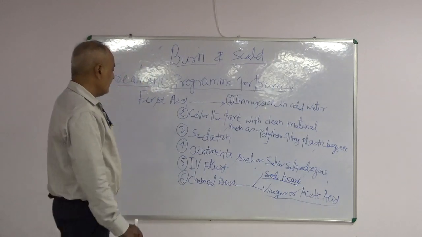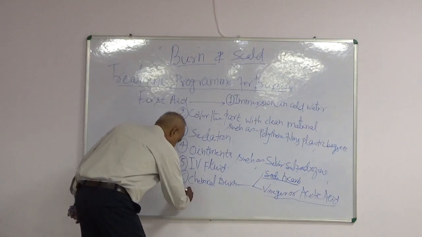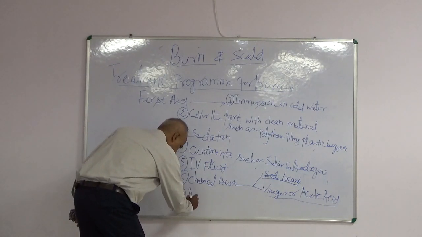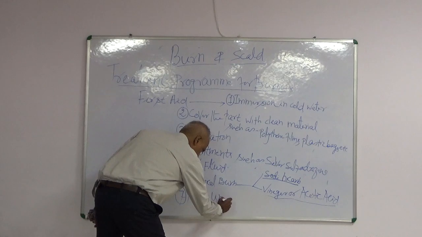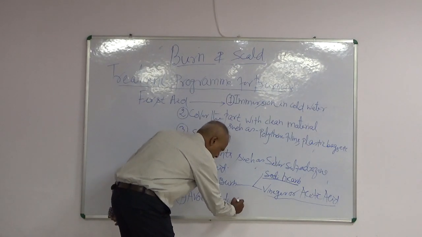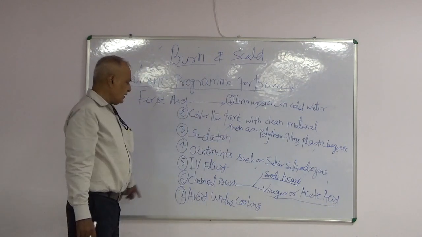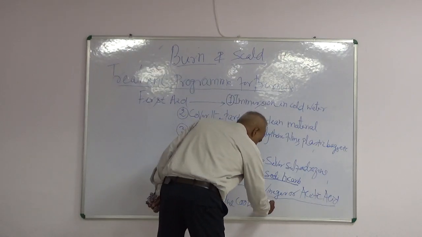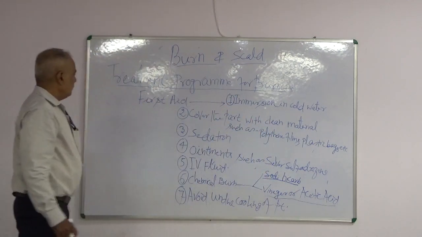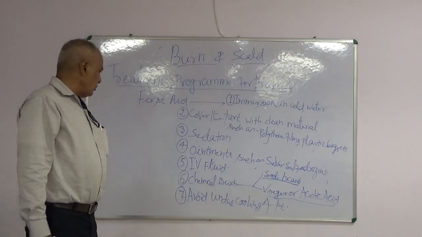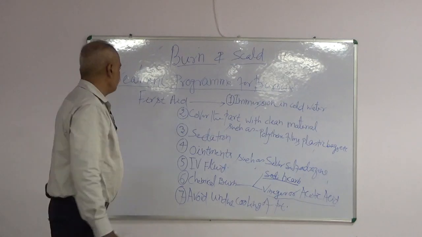Last but not the least is avoid undue cooling of the part. Why undue cooling of patient? Okay? So these are the 7 points which we should look at while doing first aid treatment.